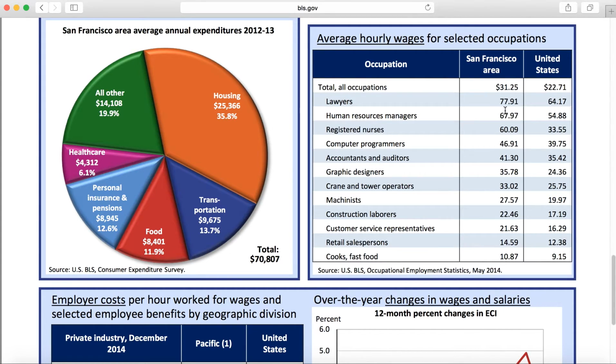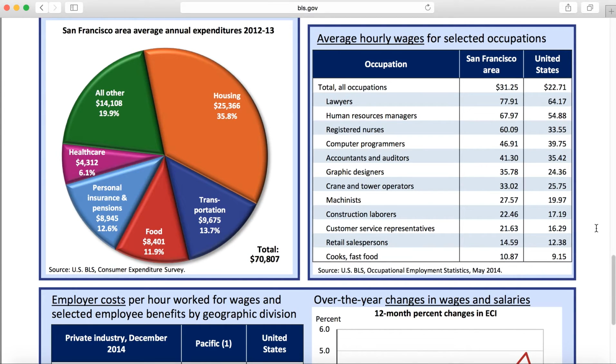This next table is great to look at how much your friends are making. So do you have some lawyer friends? Well, on average, they're topping the charts making somewhere around $78 an hour. The national average is only $64 an hour. Do you have some friends that are cooks in the fast food industry? Well, they're making a little under $11 an hour in the San Francisco area, where the national average is down at